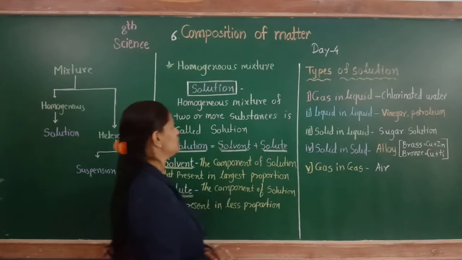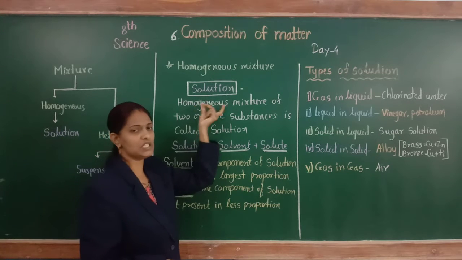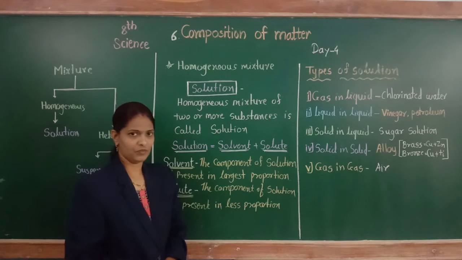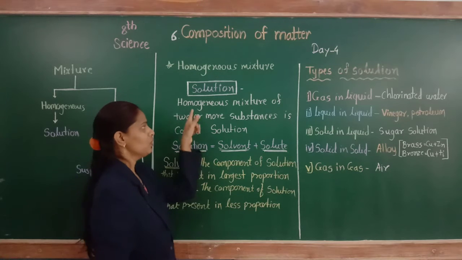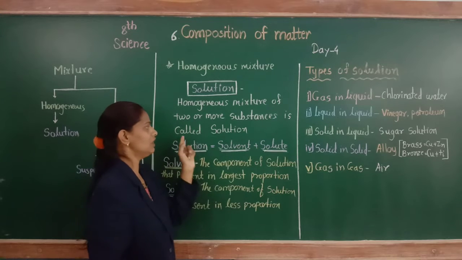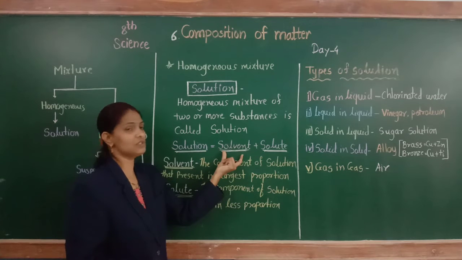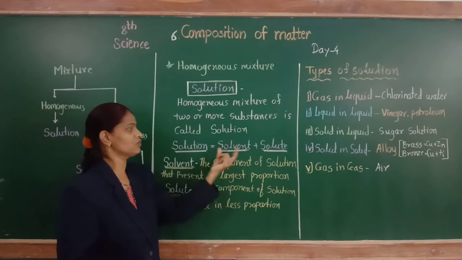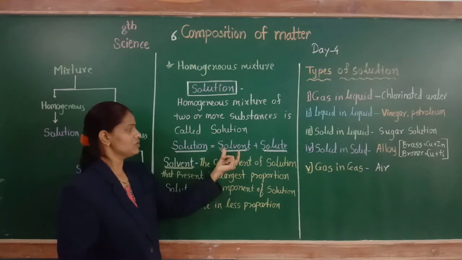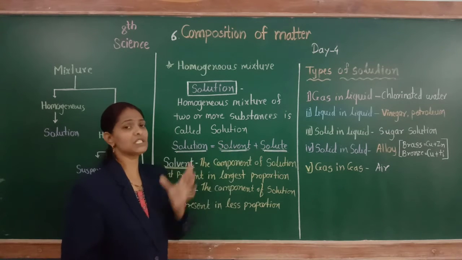So a solution is a homogeneous mixture. What is the definition of solution? A homogeneous mixture of two or more substances is called a solution. This solution is made up of solute and solvent. So solution is equal to solvent plus solute.